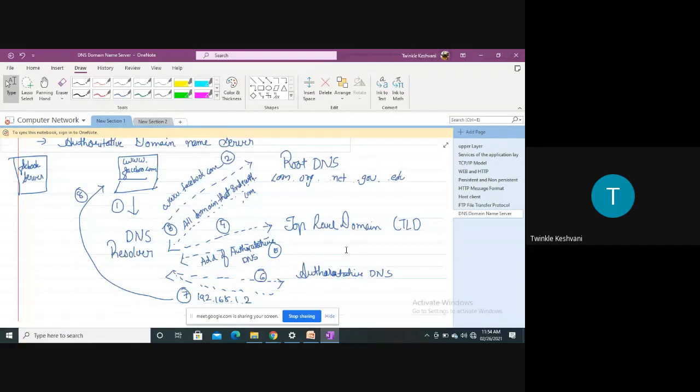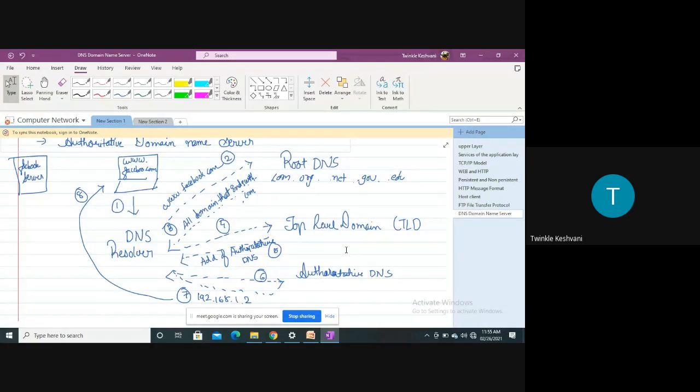Now if I talk about the authoritative DNS server, what does it do? Whenever we are hosting a website, we have to purchase a domain, as you might have heard. At that time, whenever we purchase the domain, there are registries which save, or we can say store, our domain along with the authoritative DNS, because there are many authoritative DNS servers which give us the authority to use the domain. So along with the domain name we purchased, the authoritative DNS server will be saved with it.